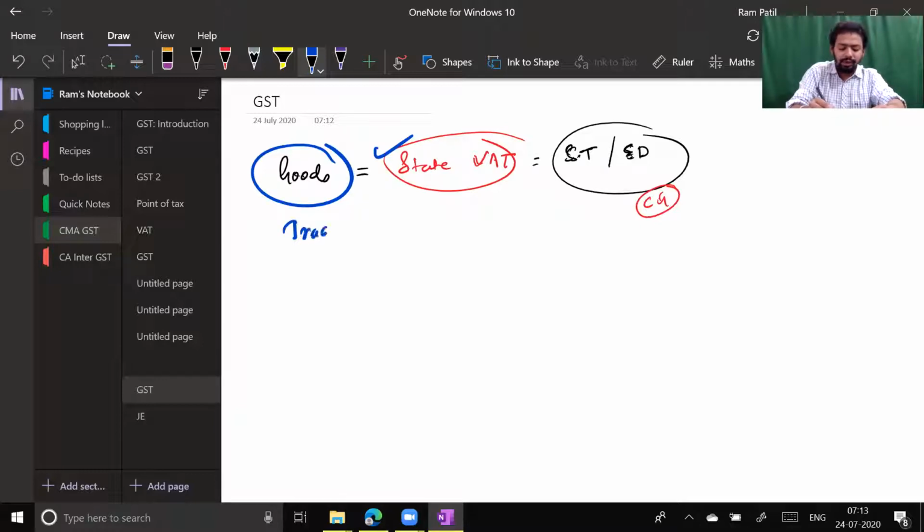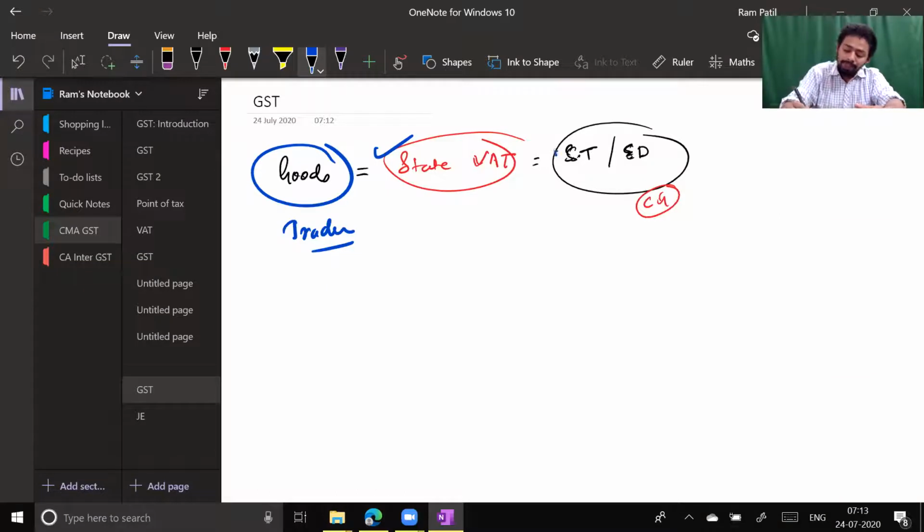What kind of services will one trader take? He is supplying goods, that means he is a trader. Chartered accountancy services, cost accountancy services, company accountant services, engineering services, consultancy services, marketing services, renting of factory, renting of warehousing, transportation services, security services, housekeeping services, and all these services were taxable under service tax law.